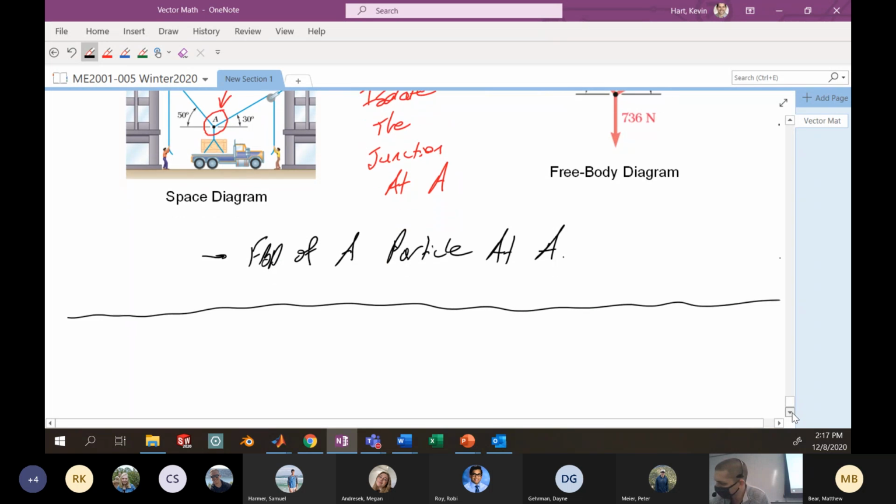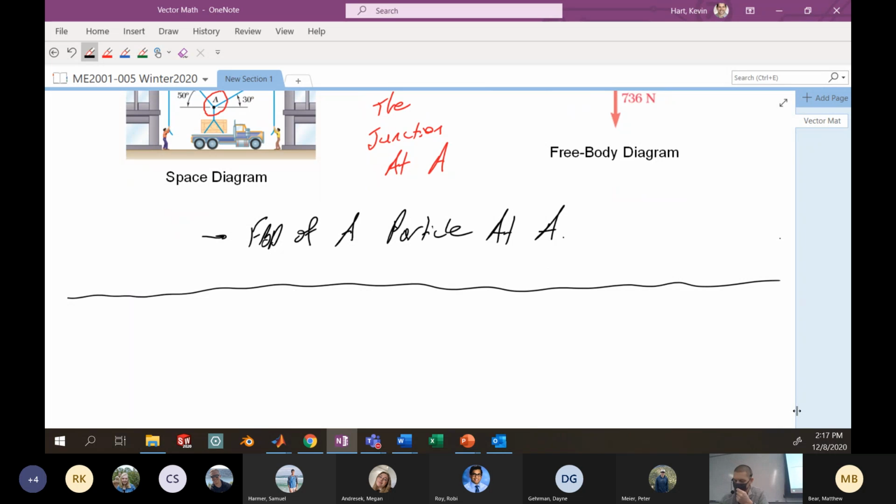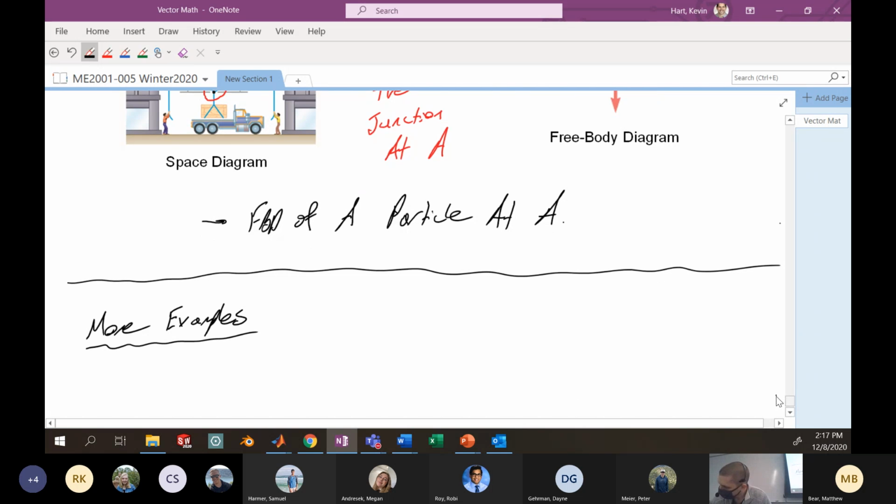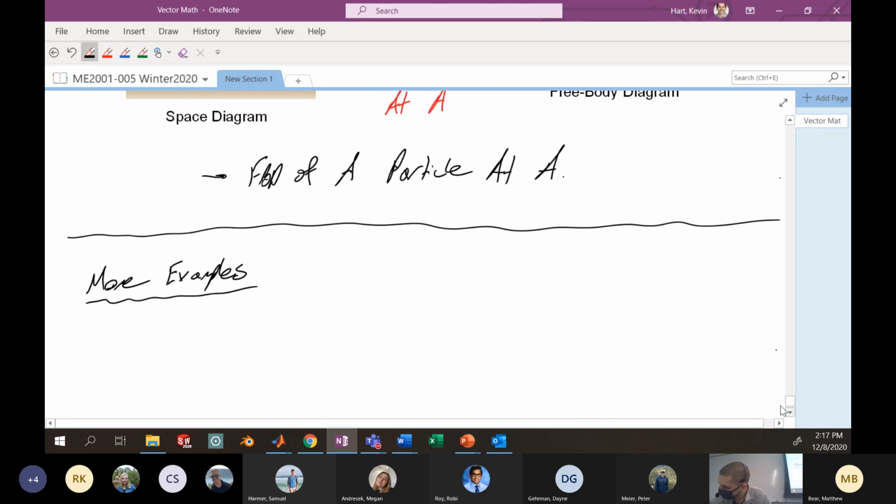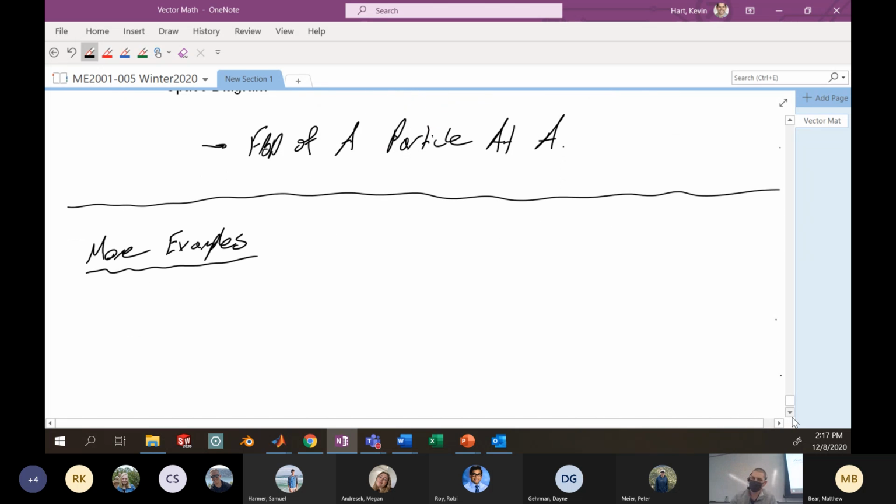These free body diagrams don't necessarily need to be on particles, though that's where we're going to start in this class. All right, so some more examples. We just saw a free body diagram of a particle. Maybe we'll look at one of a body, or maybe an object.